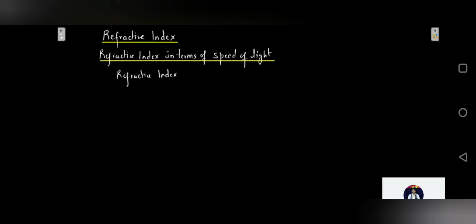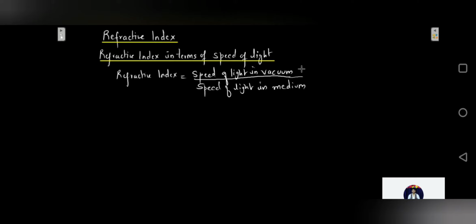So the refractive index for a light of given wavelength can be defined as the ratio of speed of light in vacuum to speed of light in the medium.